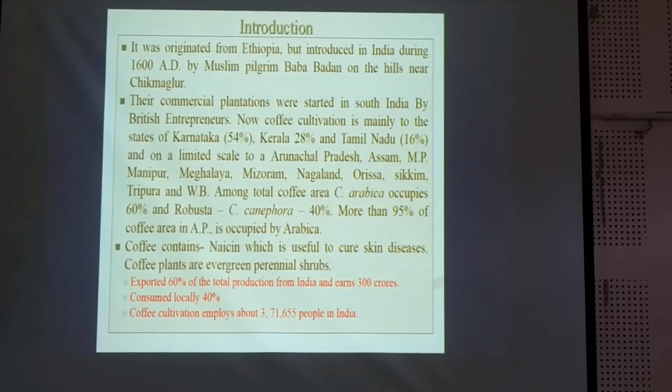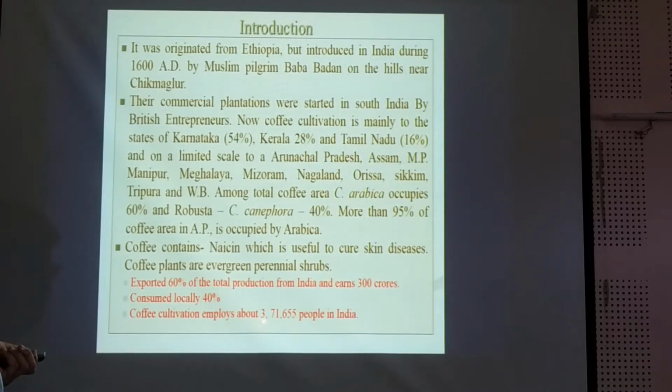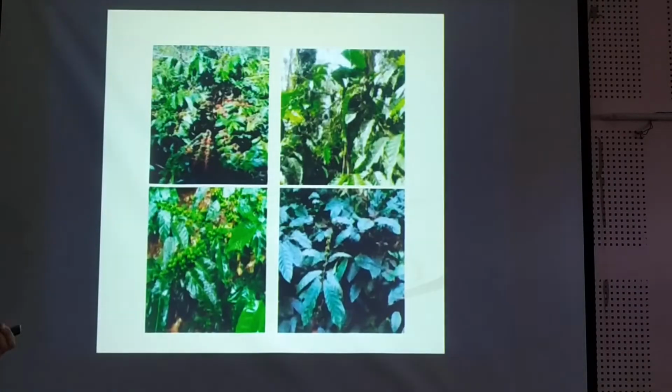So it has an ancient, or you can say very long past. Generally, 60% of the total production from India is exported and earns 300 crores annually. It is also consumed locally, up to 40%, and coffee cultivation employs about 3,71,655 people in India. This is very important because it provides a lot of employment to people who are landless and other laborers.